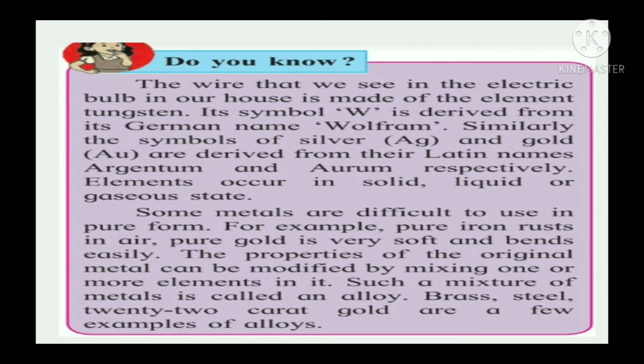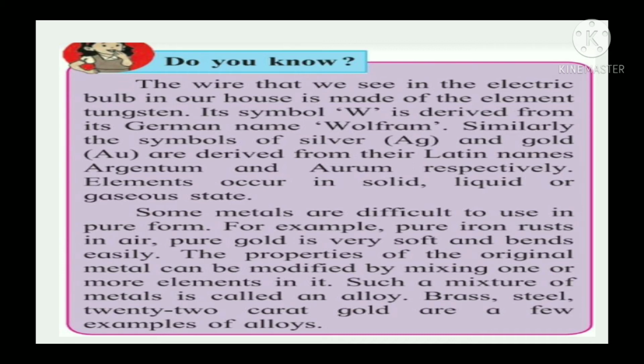Elements occur in solid, liquid or gaseous state. Some metals are difficult to use in pure form. For example, pure iron rusts in air very easily. Also, pure gold is very soft and bends easily. As a result, children, ornaments made from pure gold bend or break due to pressure very easily.